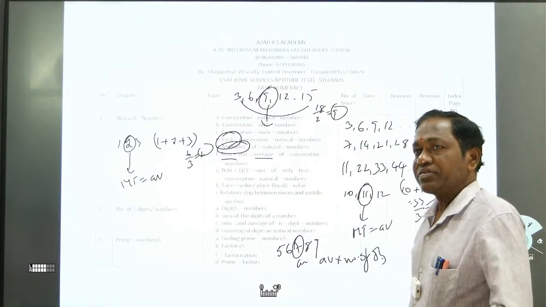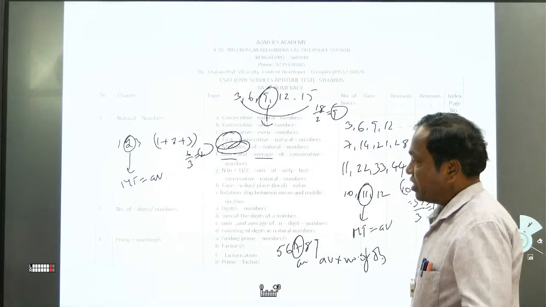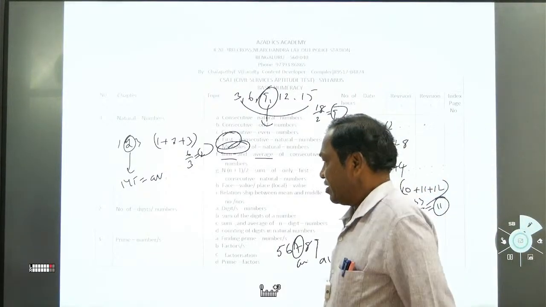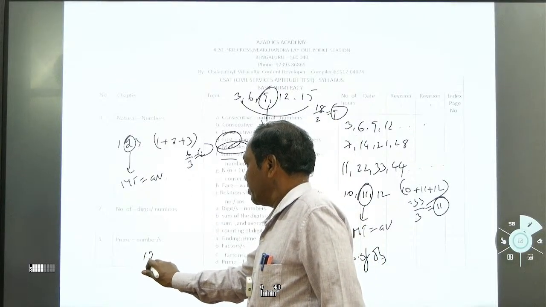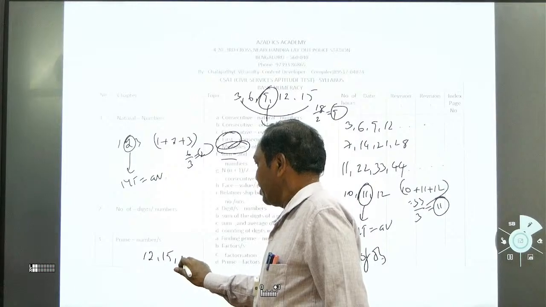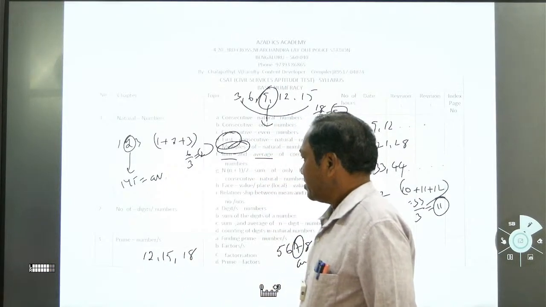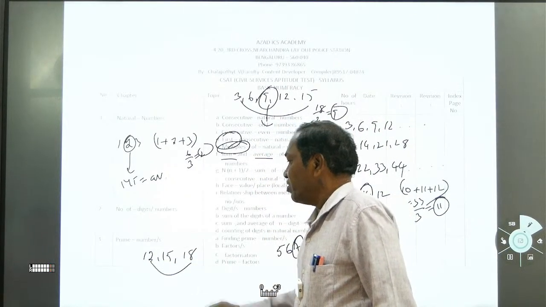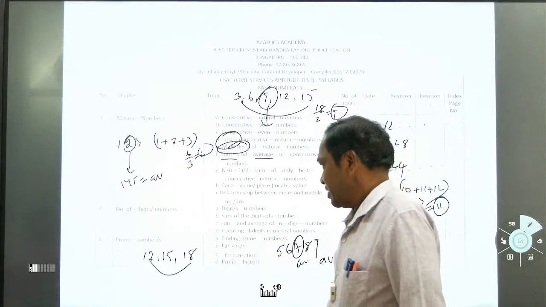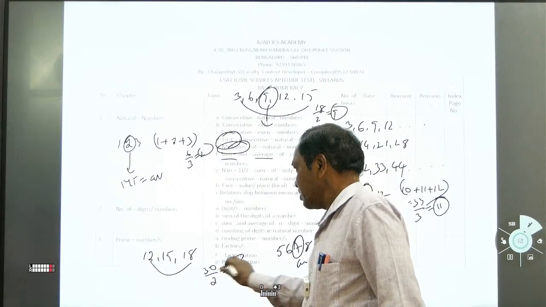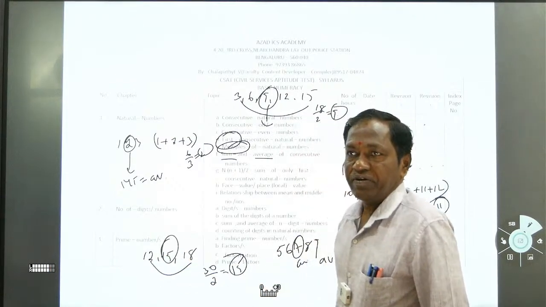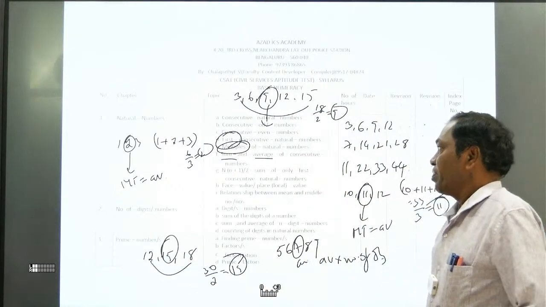For any such numbers you can do it. Even we can start from somewhere, like the multiples of 3: 12, 15 and 18. What is the sum of 12 and 18? 12 plus 18 is 30. 30 divided by 2 is 15. See, the 15 is there. It's the middle term, the average. Like that it will come.